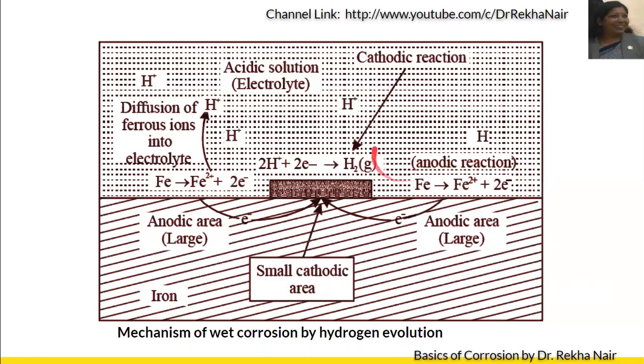At the cathode, see, this is an acidic solution. So we can say that hydrogen evolution takes place. So for the hydrogen evolution mechanism, 2H+ will react with these two electrons to form hydrogen gas. So at the cathode, the reaction is nothing but evolution of hydrogen.